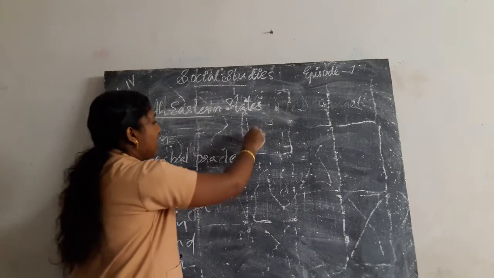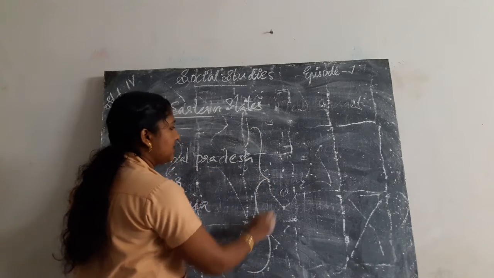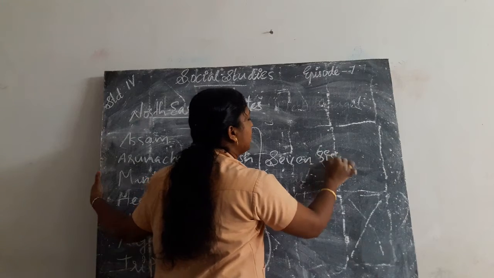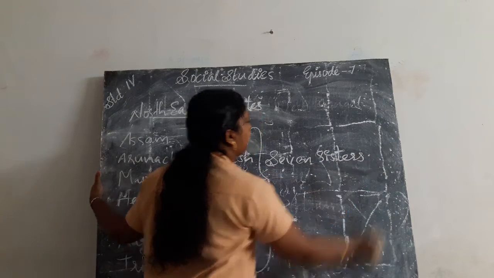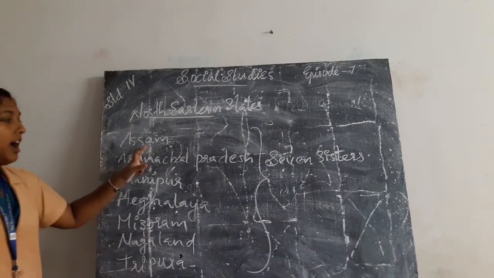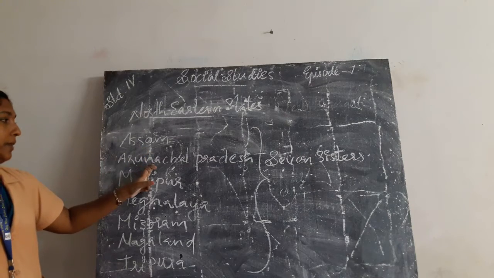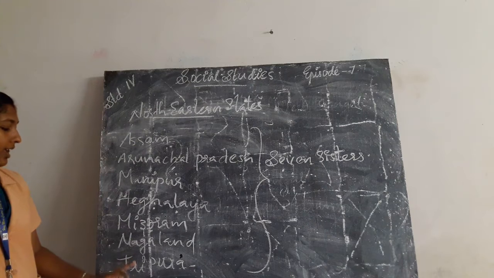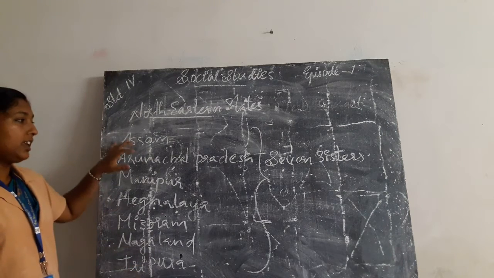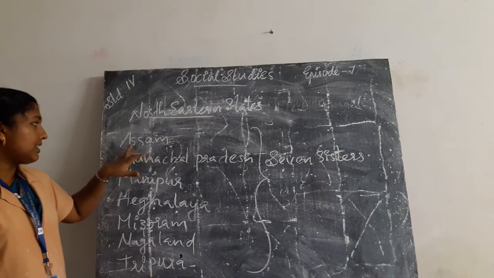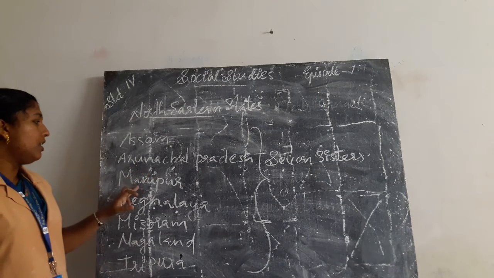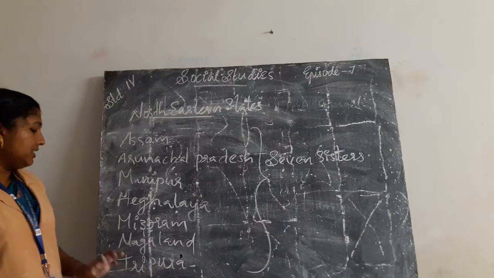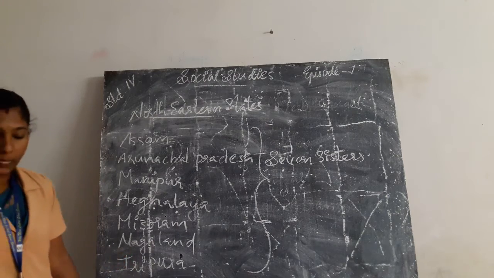These states are also called the 7 states. The 7 states are Assam, Arunachal Pradesh, Manipur, Meghalaya, Mizoram, Nagaland and Tripura.